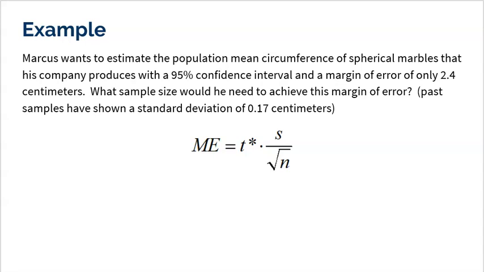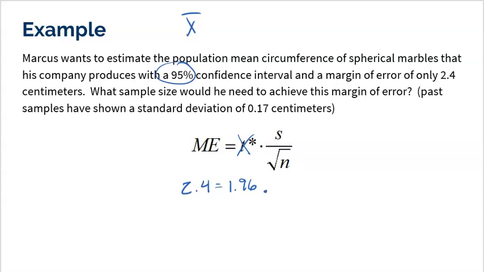All right, so if I'm thinking about trying to answer this question, I'm going to use the margin of error formula. Okay, I don't even know what X bar is, so there's no point in using the confidence interval formula. I'm just going to stick with the back part, the margin of error. All right, he wants a 2.4 margin of error. Now, because I don't know my sample size, I can't calculate the T star. I'm going to have to use a Z star for 95% confidence, and the Z star for 95% confidence is 1.96. It's the best I could do. I mean, what else are we going to do? We can't find a T star. It's just not going to work.